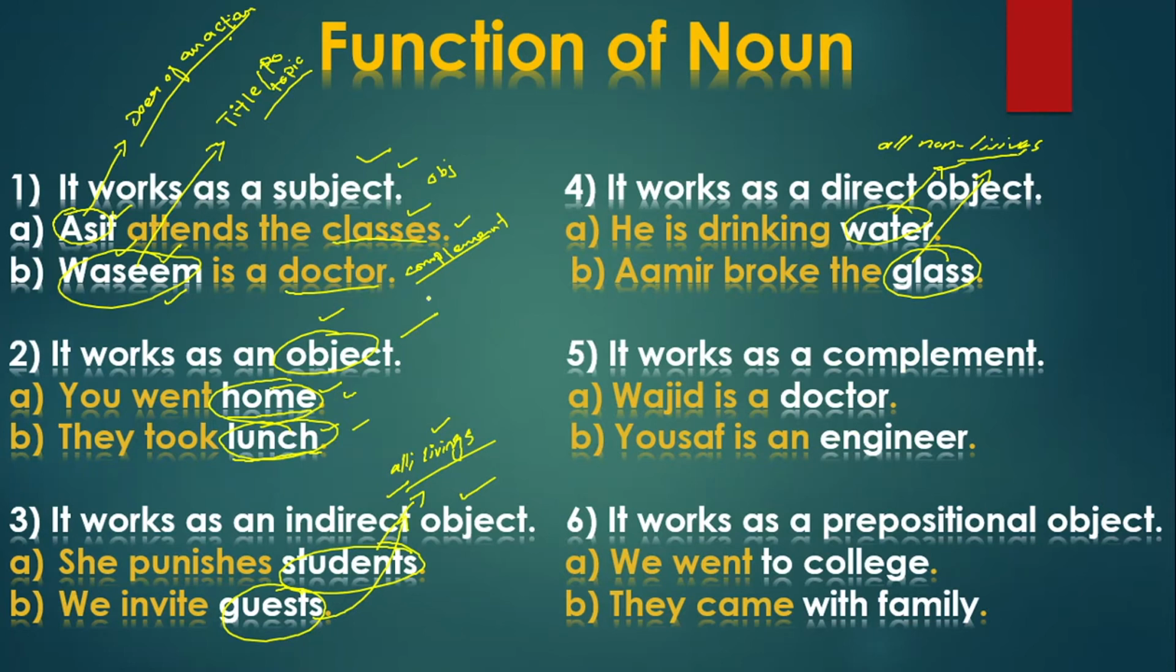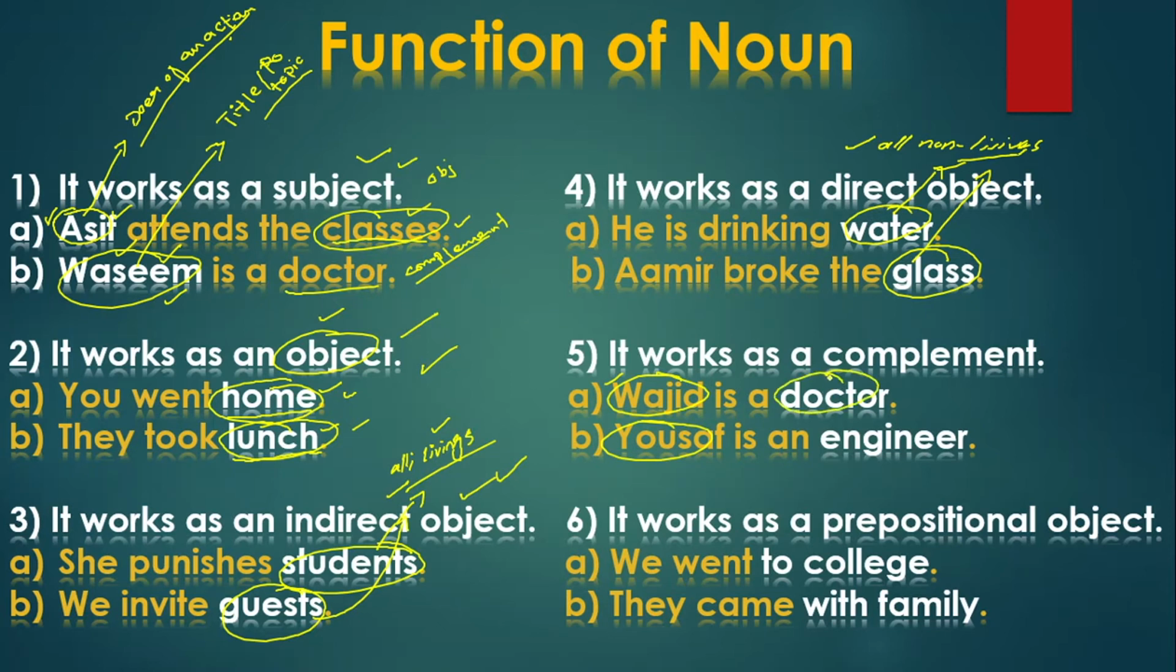Fifth function we have, it works as a complement. I told you, when your subject is the doer of an action, your last word is called object, and we have already discussed object in the second, third, and fourth usage. But in the fifth usage, your subject will not be doer of an action, it will be title subject. Here Wajid and Yusuf are your subject, but they are not the doer of an action, they are called the title subject.